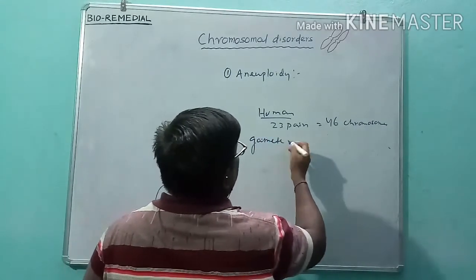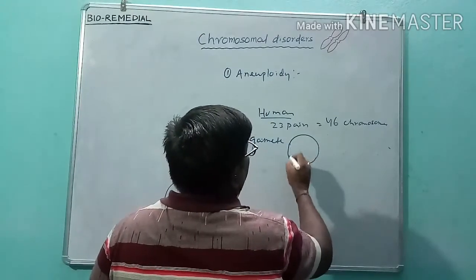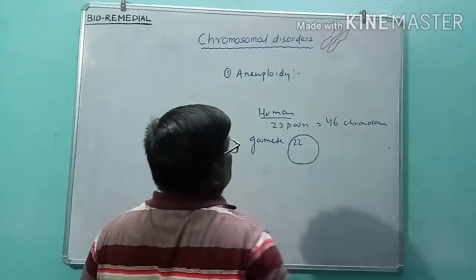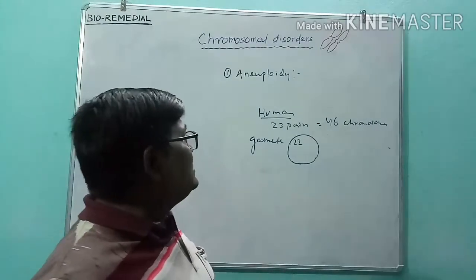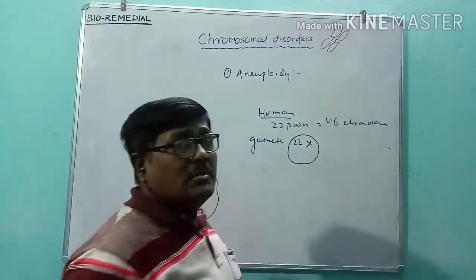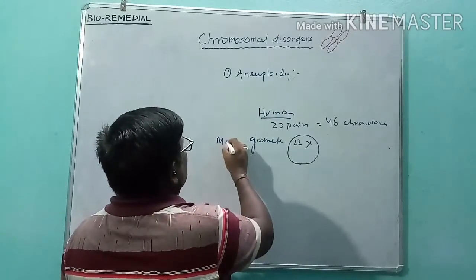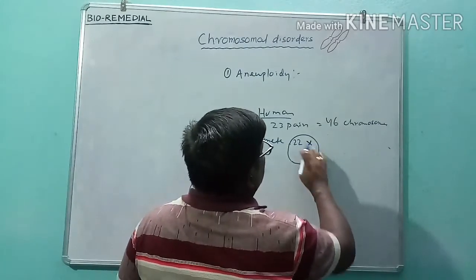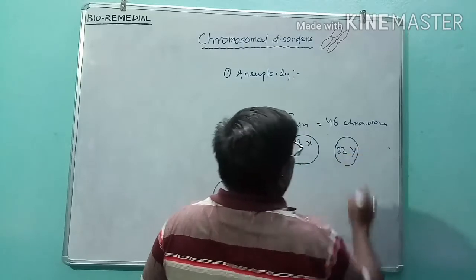Suppose this is a gamete. The gamete will be a cell having 22 chromosomes. Out of 22 pairs, it is only 22, not pairs, only a single set of chromosomes, and it will contain either an X chromosome. Suppose this is a male gamete. I am talking about the male gamete. Either it will have 22 plus X chromosomes, or it will have 22 plus Y chromosomes.